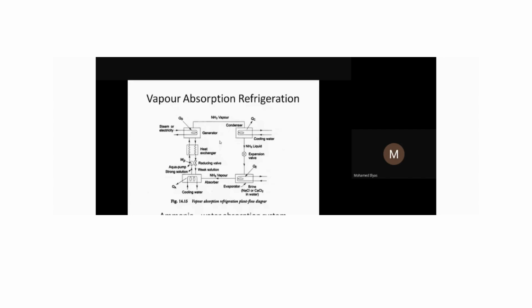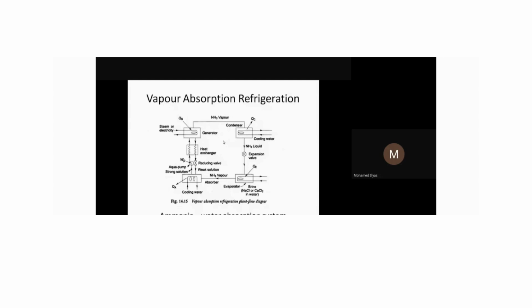But in the vapor absorption system, the cooling process is very slow. The reason is it has a very, very low COP. Your cooling effectiveness is very low.